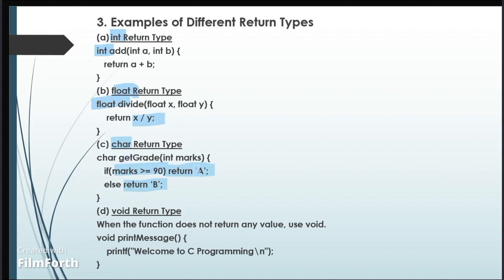Here char returns a single character: if the marks are greater than or equal to 90, it returns A, else it returns B. Here, void is used when a function does not return any value.